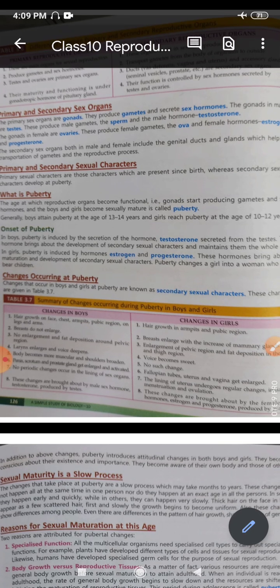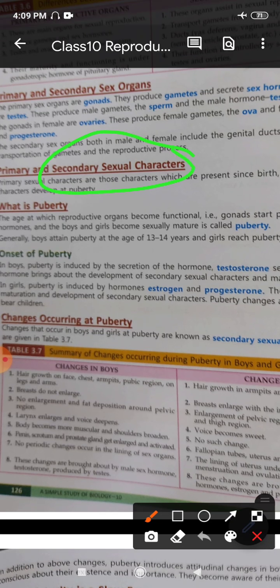Now as we said just now, we are talking about the secondary sexual characters. We've already discussed the primary sexual characters. So you must have undergone this stage of puberty, and some of you must be in the process of this stage.